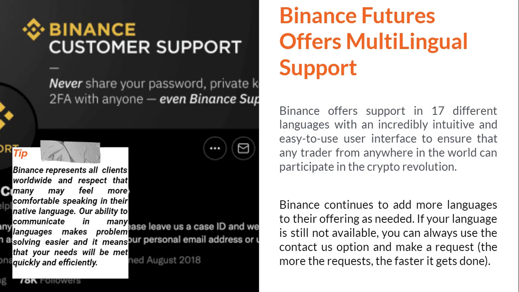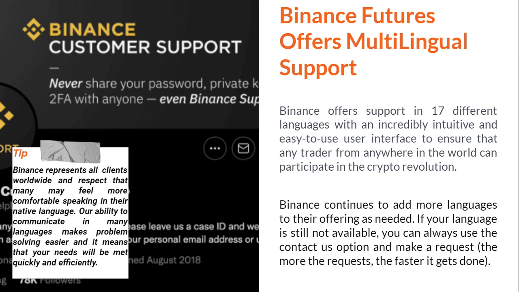You shouldn't be just 10 people, you shouldn't be just a minimum of 100 or 200 people who want a particular language, because in the world in general, when it comes to languages, there are lots of people. It could range to thousands of people making requests or using the contact us option, and this will help